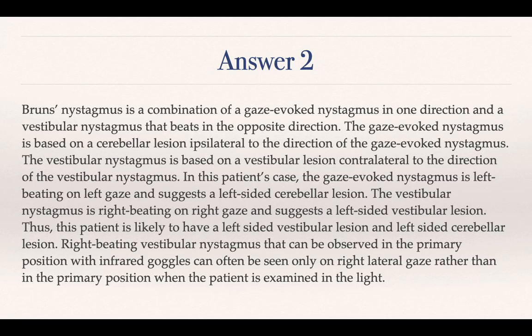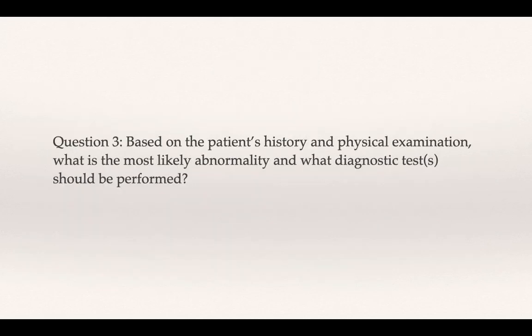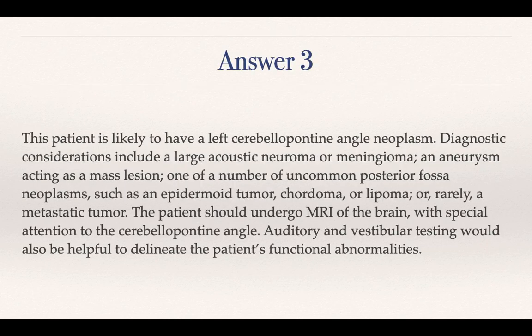Even with fixation it is happening, because even the fixation mechanism or the smooth pursuit mechanism has failed, which means at this stage itself we can expect that this person's central ocular motor findings will show some problem with smooth pursuit too. So let us proceed to what exactly happens then. Based on the patient's history and physical examination, what is the most likely abnormality and what diagnostic tests should be performed? The patient is likely to have a left cerebellopontine angle neoplasm.